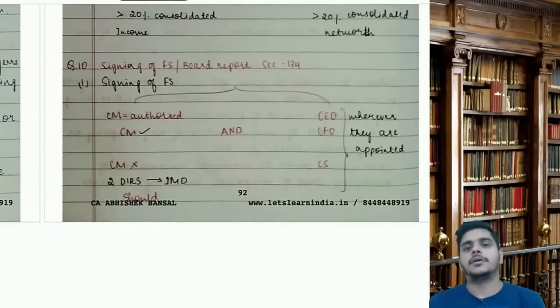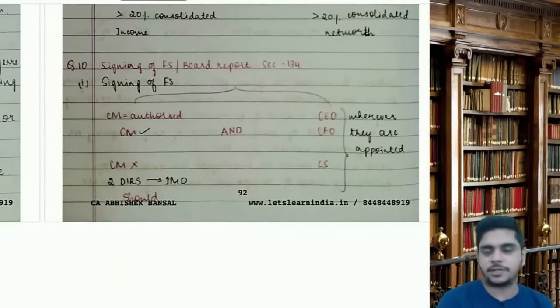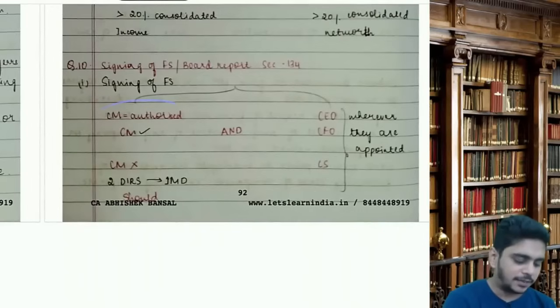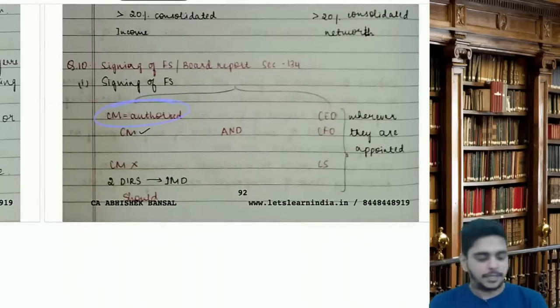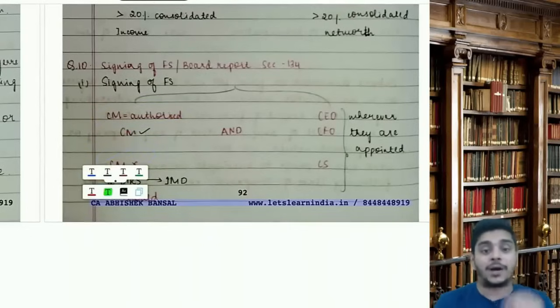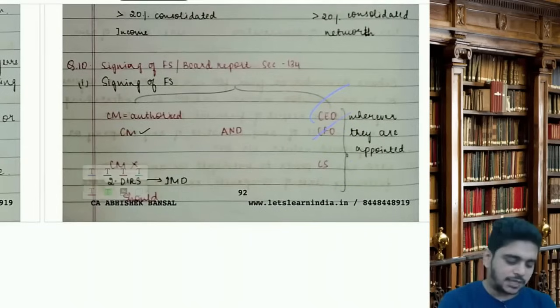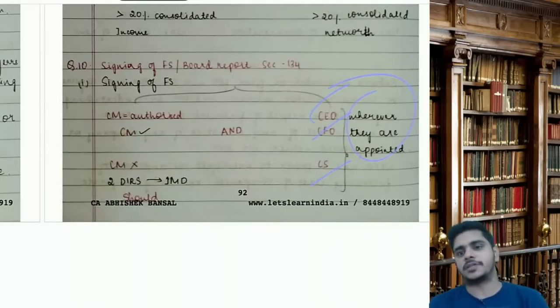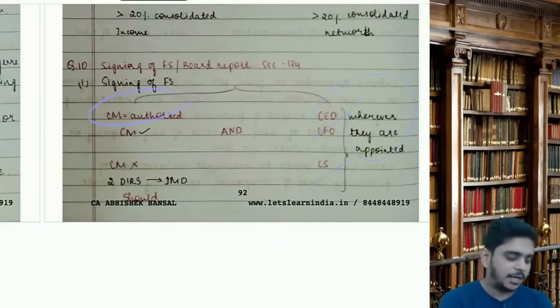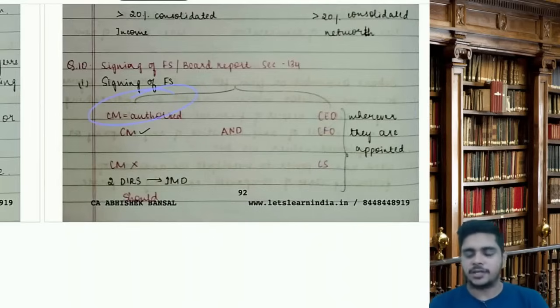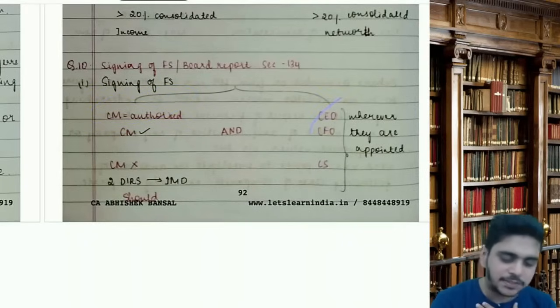Then, question number 10, signing of FS and board report. So, FS section number is 134. FS should be signed by the chairman if chairman is authorized. If chairman is not authorized, then 2 directors out of which 1 should be MD, and CEO, CFO, CS wherever they are appointed.